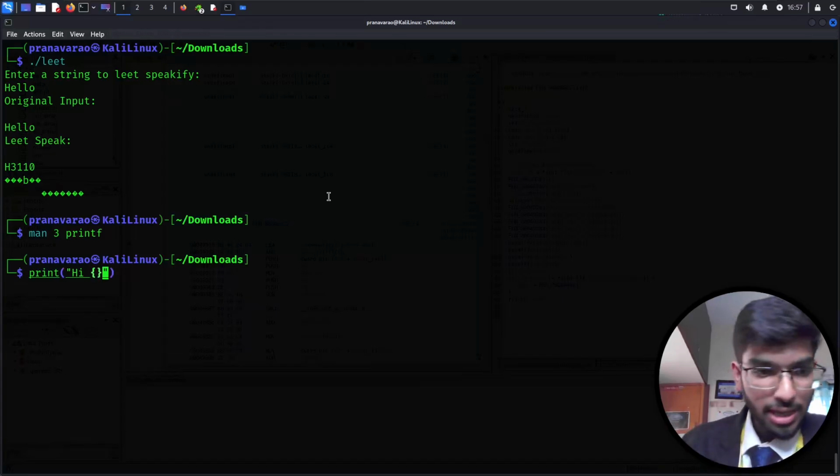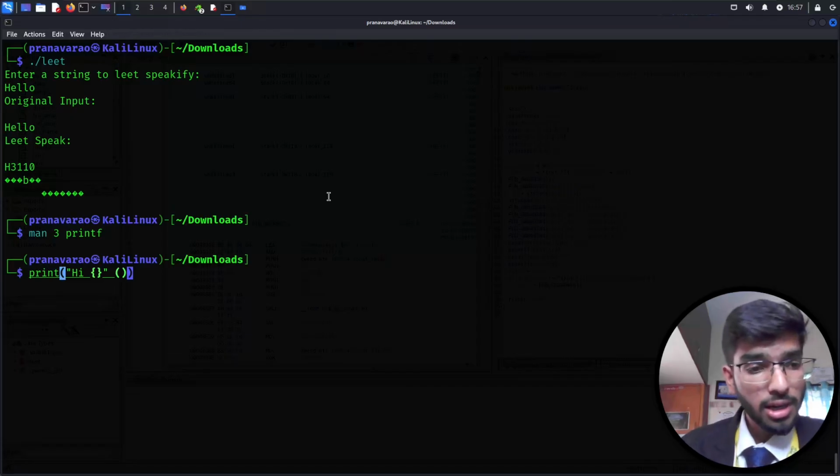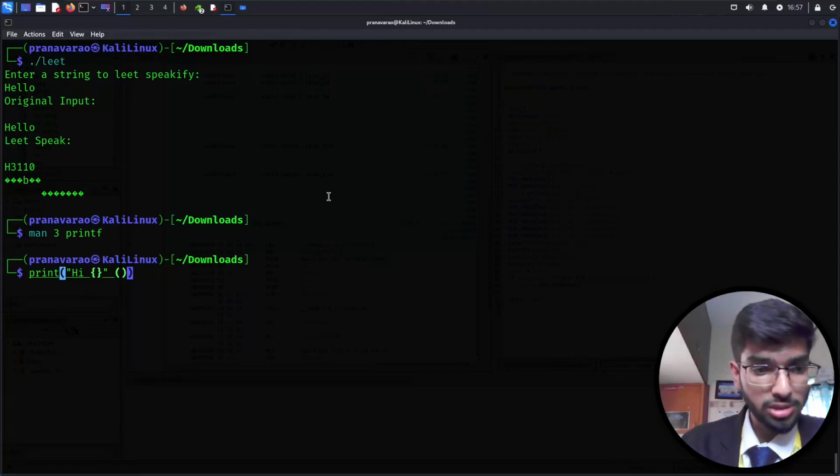Like in Python, I can give a flower bracket and then specify what I want the contents inside the flower bracket to be, using a tuple, right? So this can be done in Python. This is also there in Java, it's also there in C and all those things.